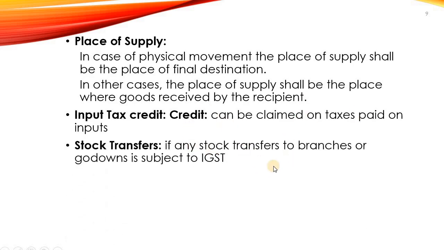If any stock transfer happens between the head office and the branches or head office and godowns or warehouses, then that is also subject to IGST. That is also considered interstate, provided it is between states. Then registration. Registration for IGST is as per the IGST Act. That is, if the turnover exceeds 20 lakhs, then registration is compulsory under the regular scheme.